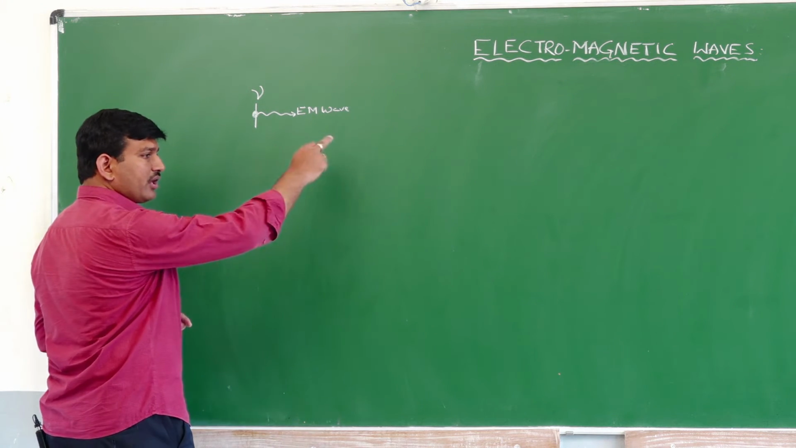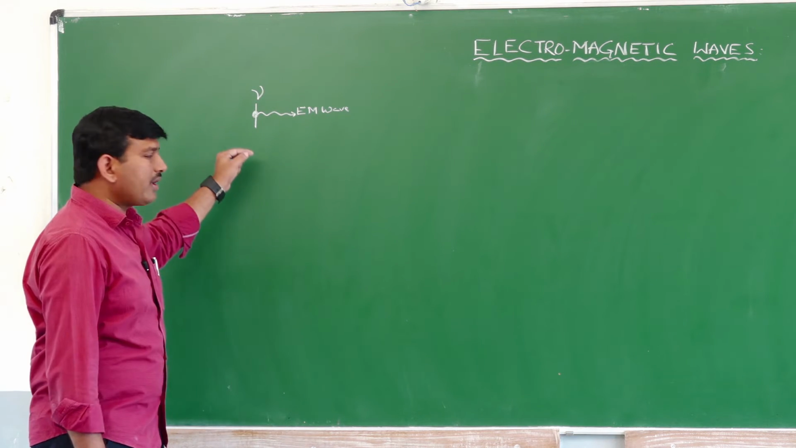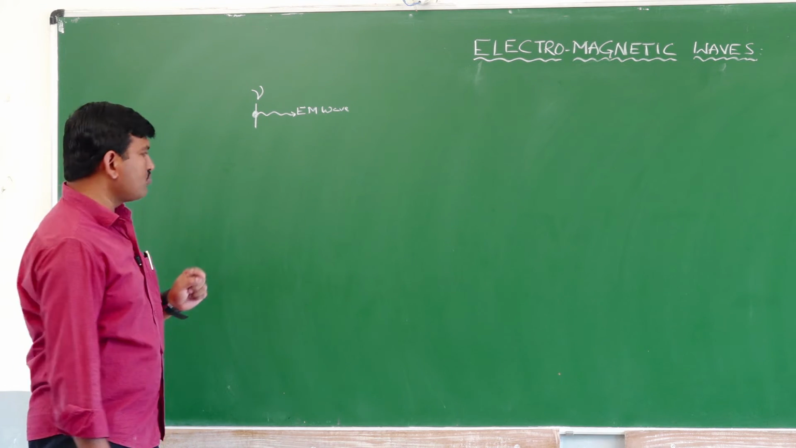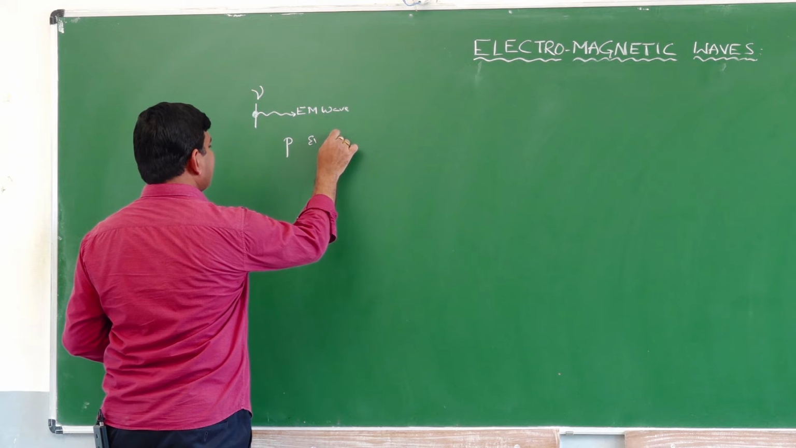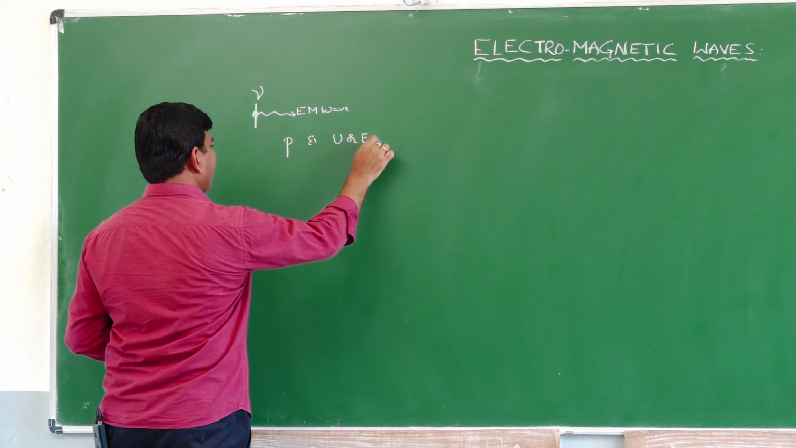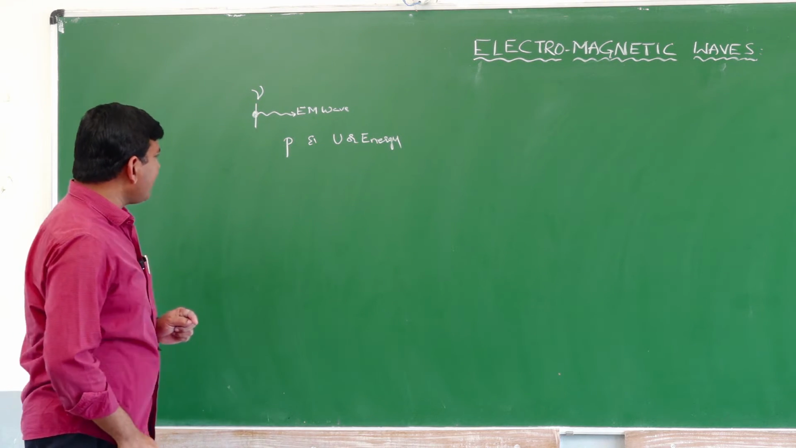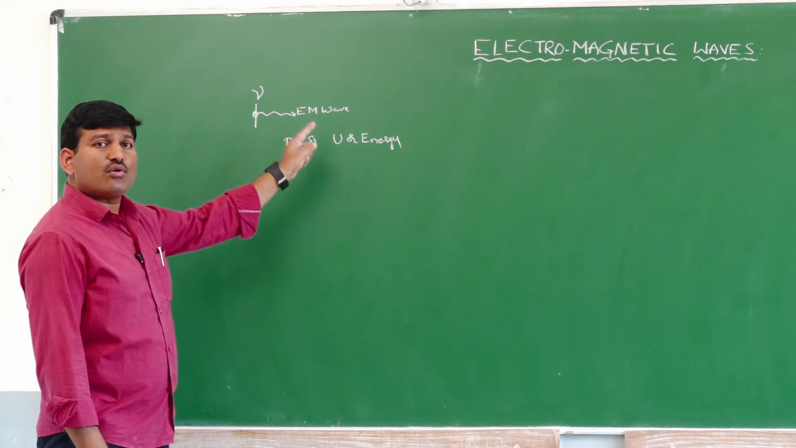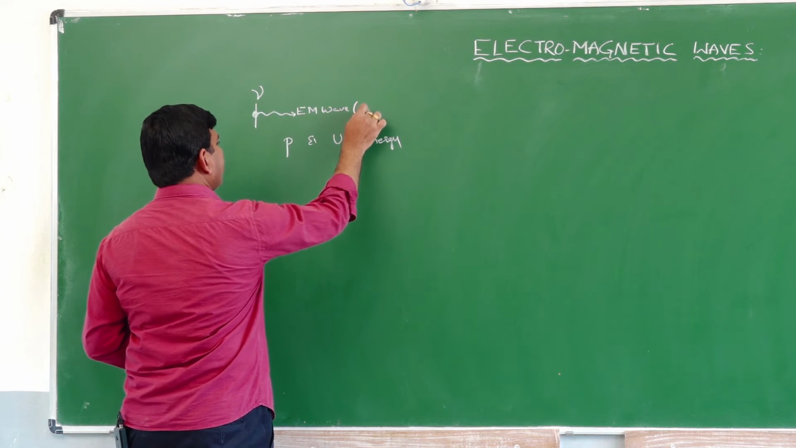Now it does not require any kind of material medium for its propagation. As I told you, when a wave is traveling, it carries two things along with it: momentum, which is represented with the letter P, and energy, which is represented with the letter U, or I can also take E for energy. The frequency of this electromagnetic wave is nothing but the frequency of the oscillator. Therefore, it is nu.